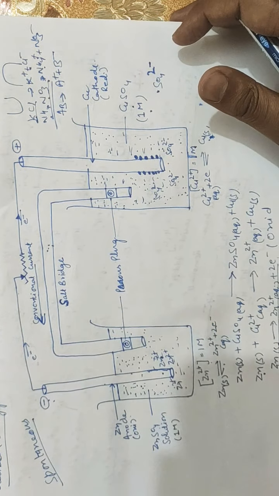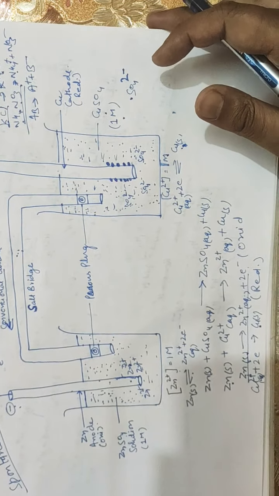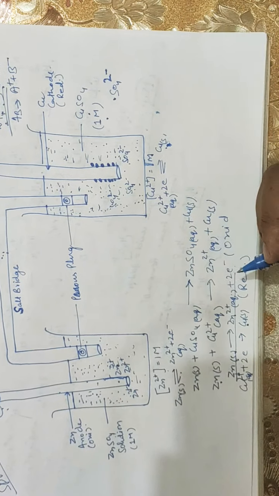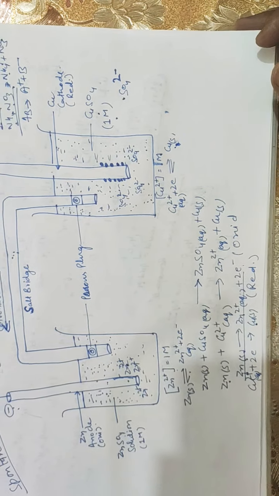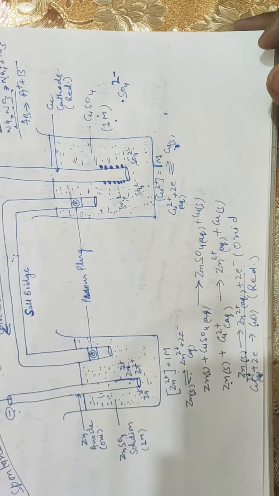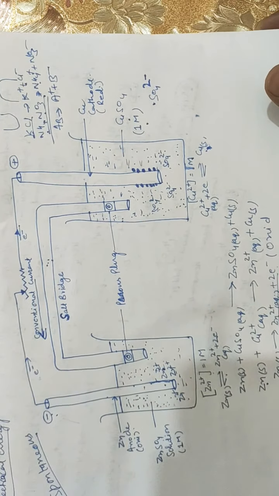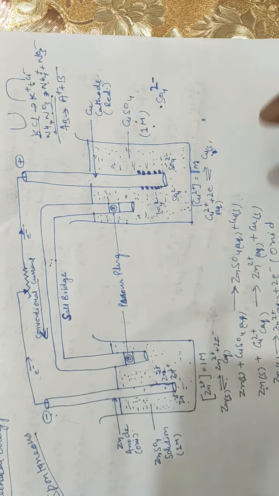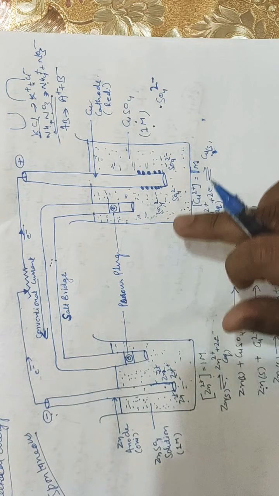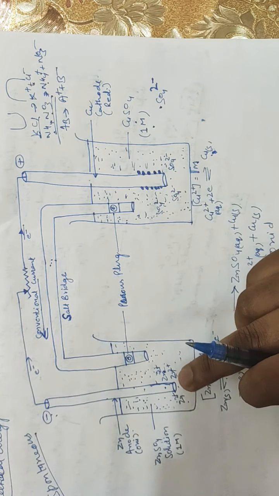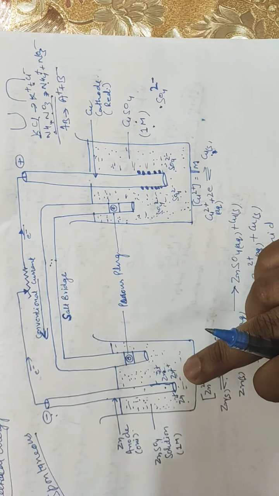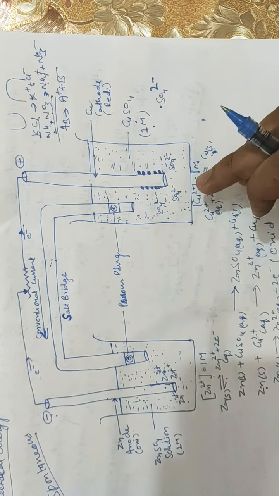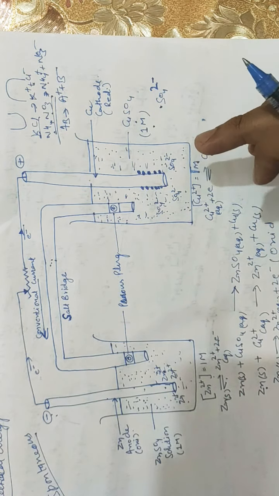So what is a redox reaction? I told you that a redox reaction means a reaction in which reduction and oxidation both take place simultaneously, side by side, and it is a spontaneous redox reaction. So this redox reaction takes place by itself. Further, this voltaic or electrochemical cell consists of two containers, 1 and 2. Always keep in mind that on the left hand side there will be the oxidation reaction, and on the right hand side there will be the reduction reaction.